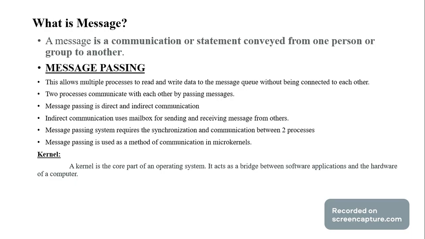Message passing is used as a method of communication in a microkernel. Message passing has two types of communication. First one is direct communication and second one is indirect communication. Direct communication is from one processor to another processor. Indirect communication is where one processor communicates with more than one processor. What is a kernel? The kernel is a core part of the operating system. It is used to bridge between the software application and the hardware of the computer.